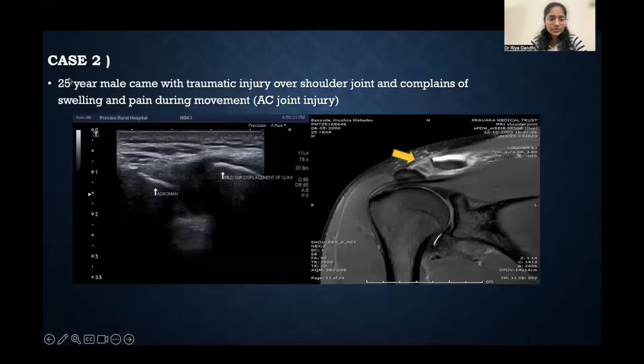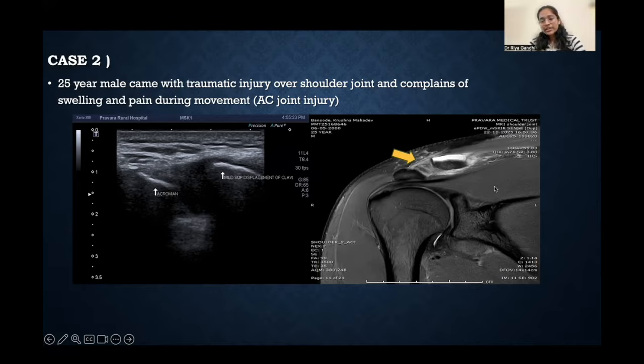This is case number two. A 25-year-old male came with traumatic injury over the shoulder joint and complains of swelling and pain during movement. So normally the acromion and the clavicle are at the same level. And here, this is a USG image and we can clearly see that there is mild superior displacement of the clavicle and the distance between the acromion and the clavicle is increased. This is the superior acromioclavicular ligament.